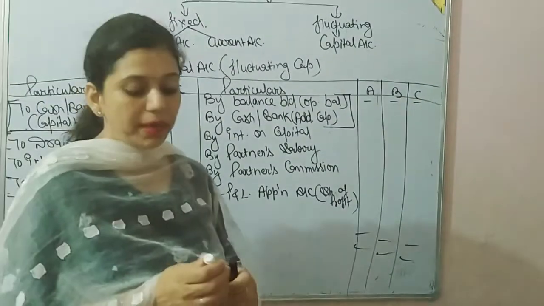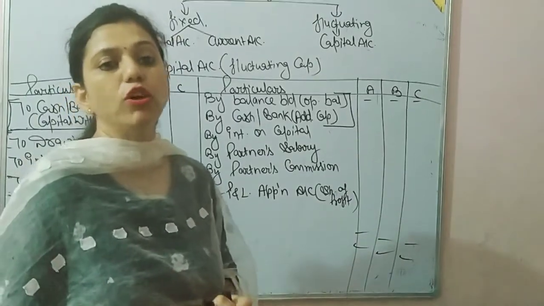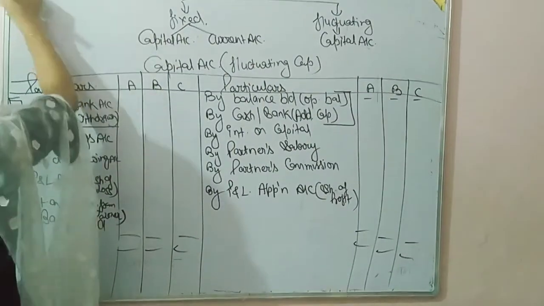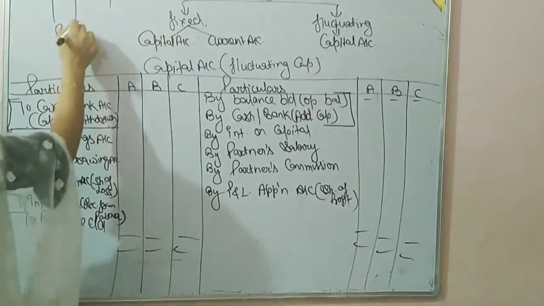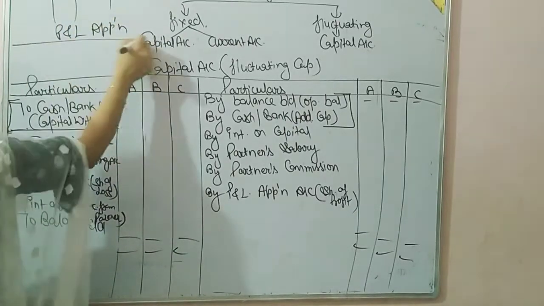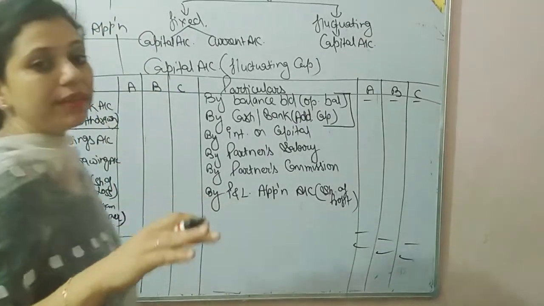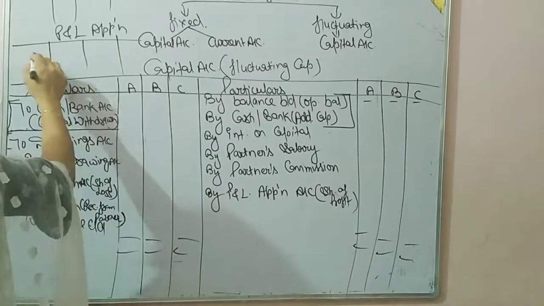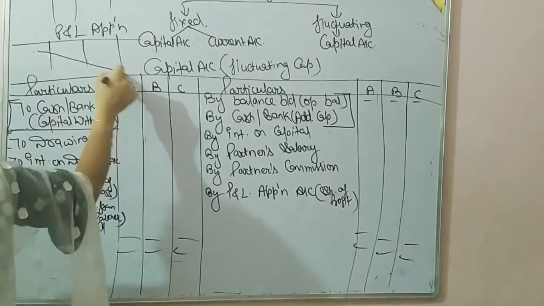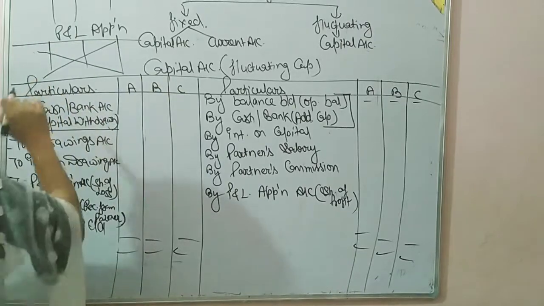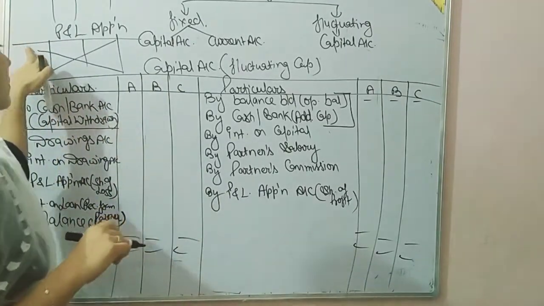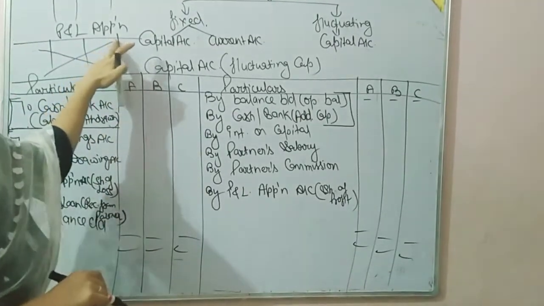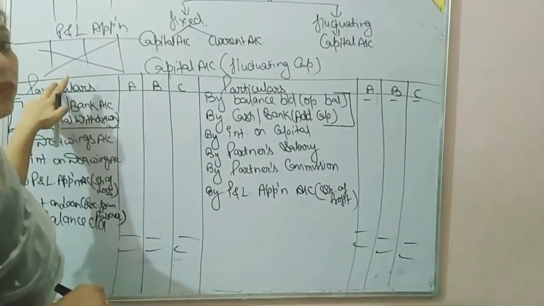It's quite easy. In the previous lecture we discussed the format of the profit and loss account and the P&L appropriation account. You just have to understand the cross rule here. Cross rule means all the items of the profit and loss appropriation account will come by crossing the rule. The debit side items will go to the credit side in the capital account, and the credit side of the P&L appropriation will transfer to the debit side of the capital account.